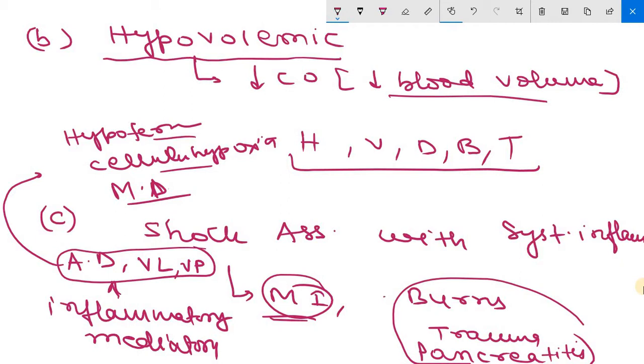Clear? Now, it should be noted here that diverse triggers of shock, that is microbial and non-microbial, associated with inflammation, produce a similar set of clinical findings which are referred to as systemic inflammatory response syndrome. Now, these are the three main classes of shock. There are other classes as well, such as neurogenic shock.